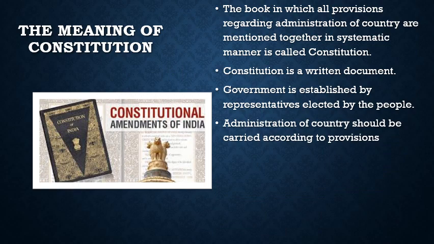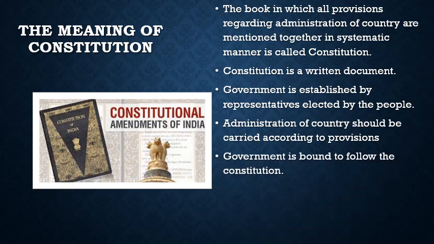Administration of the country should be carried according to the provisions. That is, the country should run according to the rules mentioned in the Constitution, and then only will the country run smoothly. Government is bound to follow the Constitution. If the government makes any rules, it has to refer to the provisions mentioned in the Constitution.